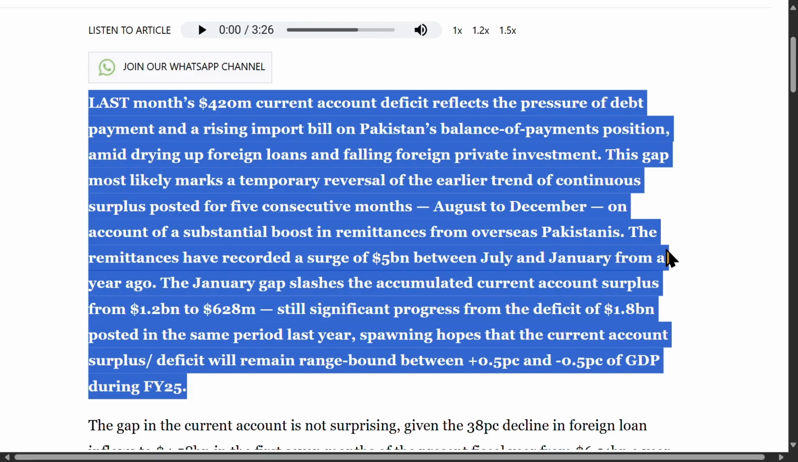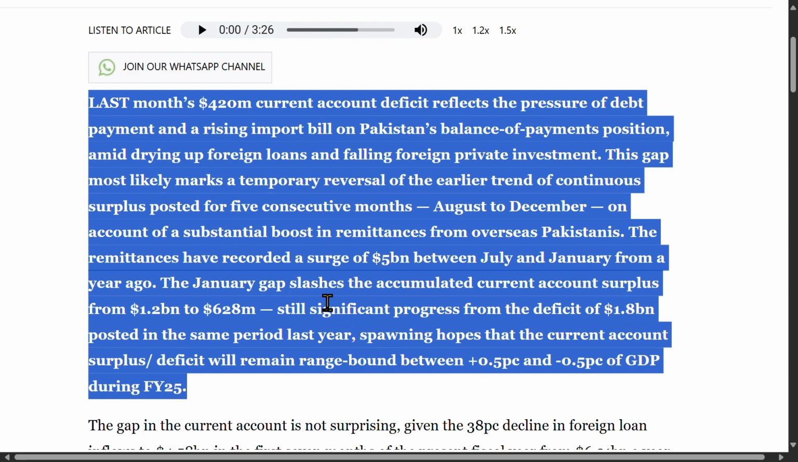The remittances have recorded a surge of $5 billion between July and January from a year ago. Surge is a sudden, large increase. Here, remittances grew by $5 billion compared to the same period last year. The January gap slashes the accumulated current account surplus from $1.2 billion to $628 million, still significant progress from the deficit of $1.8 billion posted in the same period last year, spawning hopes that the current account surplus/deficit will remain range-bound between plus 0.5 PC and -0.5 PC of GDP during FY25.